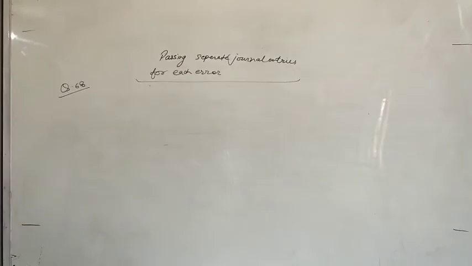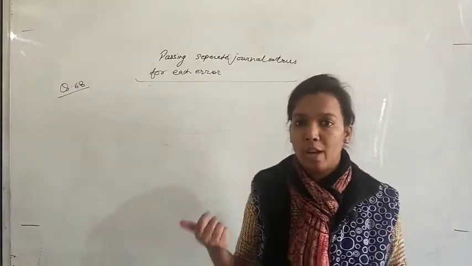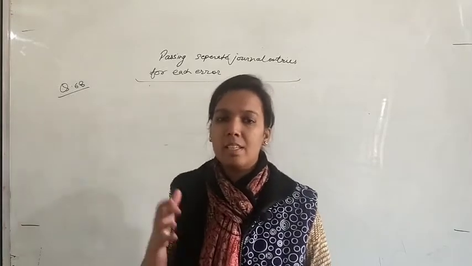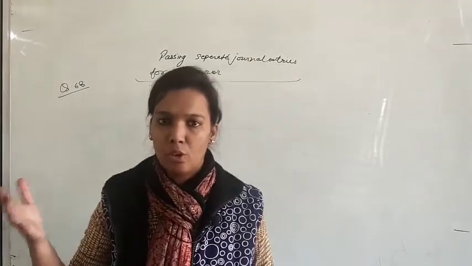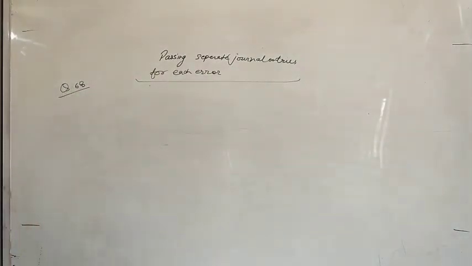The capital accounts of P, Q and R stood at rupees 2 lakh, 1 lakh 50,000 and rupees 1 lakh respectively after the necessary adjustments in respect of drawings and net profit for the year ended 31st March 2019. First of all, you have to know whether this capital is opening capital or closing capital. In this question the date is not given, but it is given that this capital is after adjustments of drawings and net profits. This means this is closing capital. So first of all we have to find opening capital.